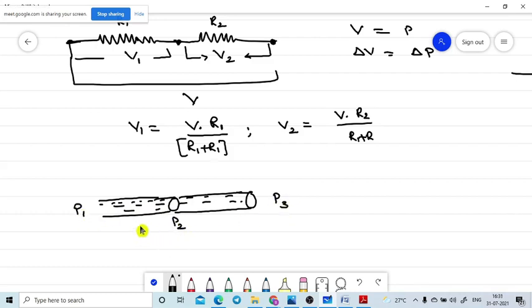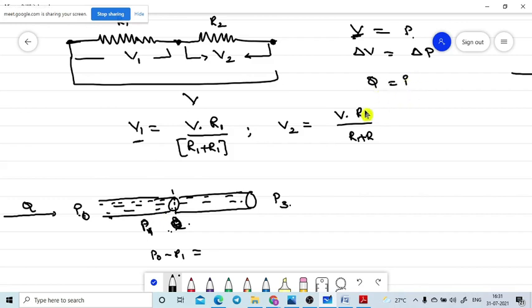What is the pressure difference between P1 and P2? See what I told: V means pressure. V1 means here is the P1. Otherwise you can take P0 and P3. Now I need to know the pressure between these. For your easy understanding, I take it as P1. Now what is the value of P0 minus P1? Just to compare this one. The amount of fluid that is entering is Q. So Q is nothing but I.